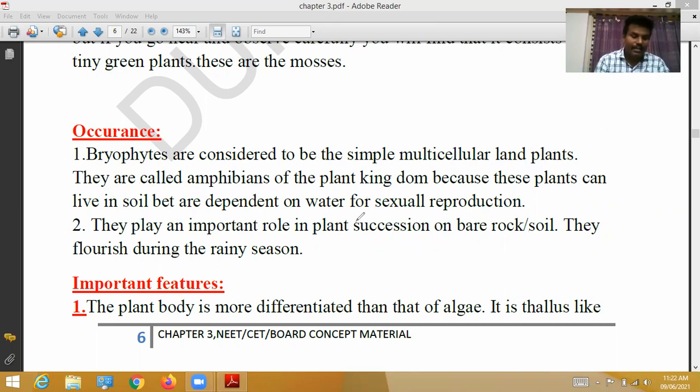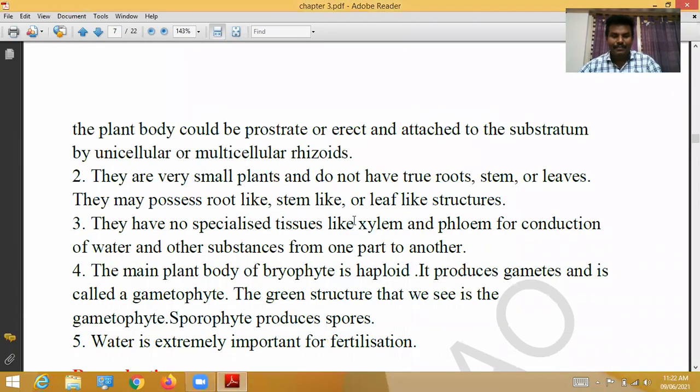Important features of the bryophytes: the plant body is more differentiated than that of the algae. In algae the plant body is not differentiated, which is why it is called thallus-like. Here it is a little more differentiated than in algae. Bryophytes possess a thallus-like plant body.